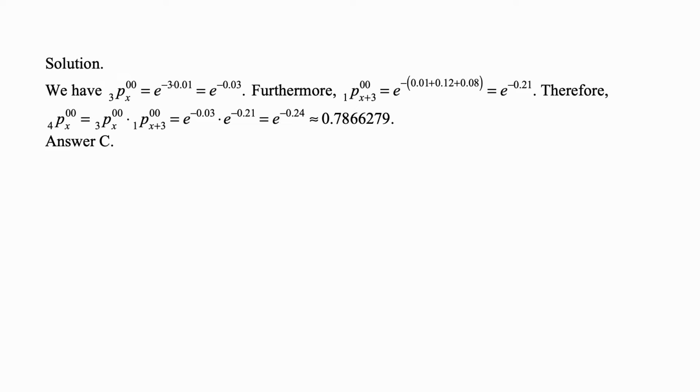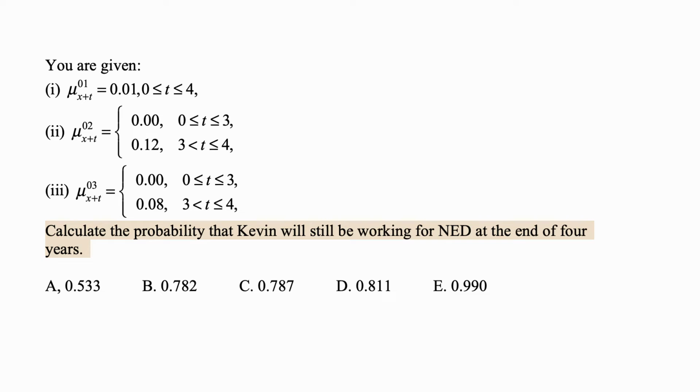So here's the solution. For the first 3 years, the only possible thing that can happen is Kevin can transition to state 1. Just as a reminder, the other 2 forces, mu02 and mu03, are 0 in the first 3 years, and the force of transition from state 0 to state 1 is positive.